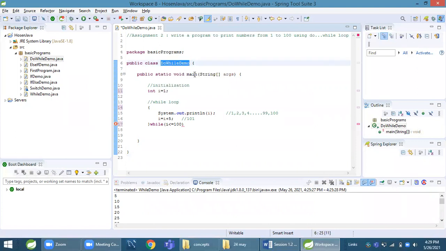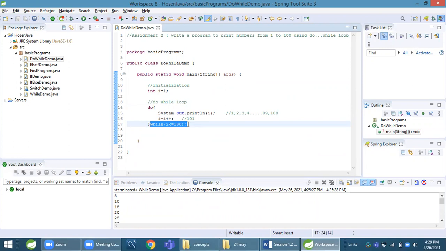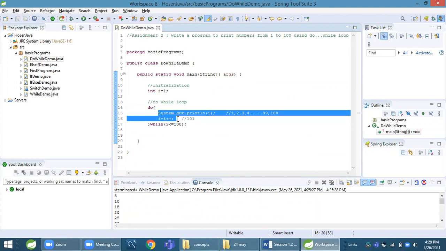Do while demo main method. This is a do while loop, curly brace, int I equal to 1, make it I plus plus, I is less than equal to 100, semicolon. That's it. The only difference is first we write the loop body, then we check the condition. So in do while, at least one time the body of the loop will be executed.